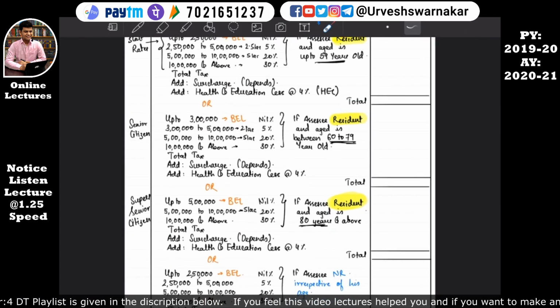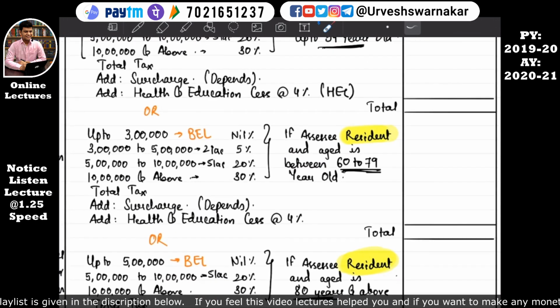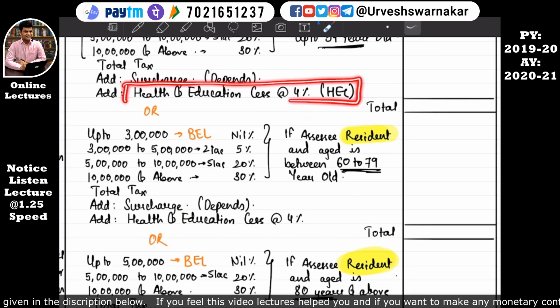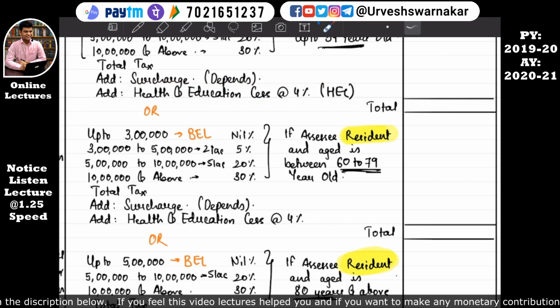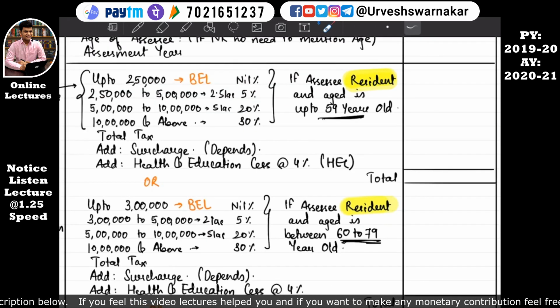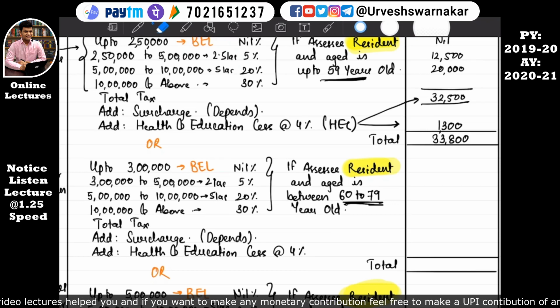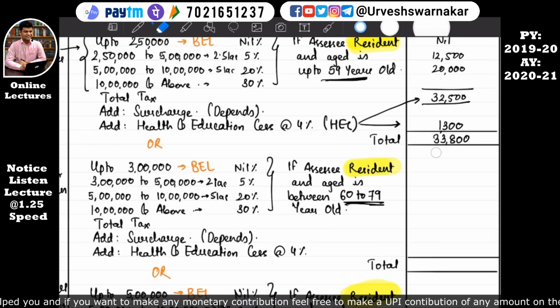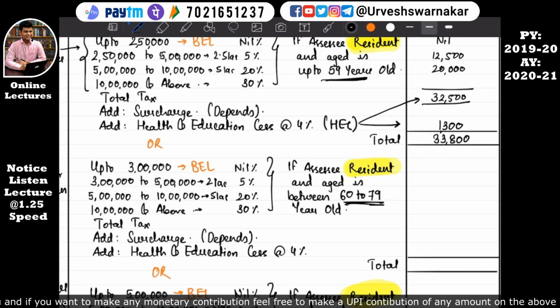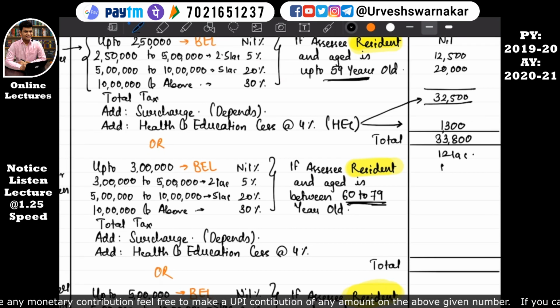Okay, so let's move and understand what this means. Health and education cess is something that we have to pay over and above these slab rates. Let me make you understand. For example, if the SSC is a type 2 SSC, and his income is, say, 12 lakhs, for the first 3 lakh he does not need to pay any tax, that comes to nil.